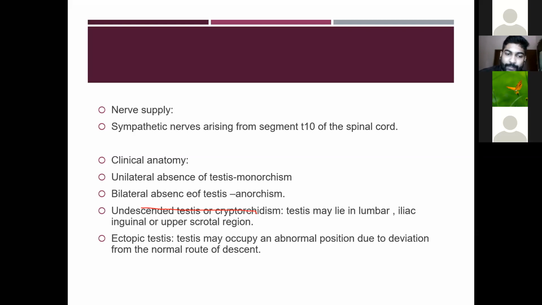Then the ectopic testis. Here the testis may occupy an abnormal position due to a deviation from the normal route of descent, which is the inguinal canal. Then it occupies an abnormal position. So these are the clinical anatomy: the unilateral absence of the testis, the bilateral absence of the testis, the undescended testis, and the ectopic testis.